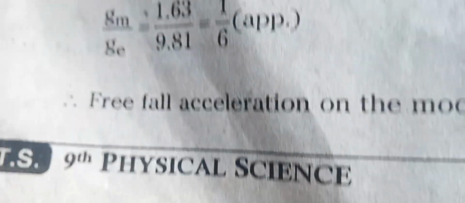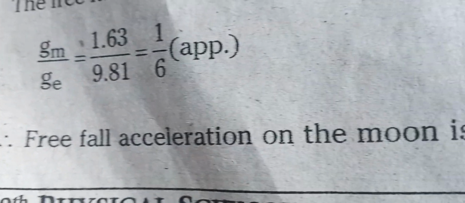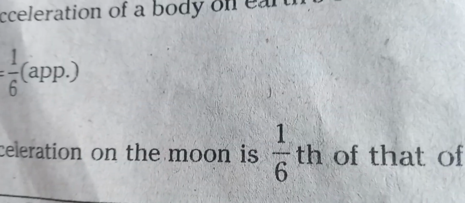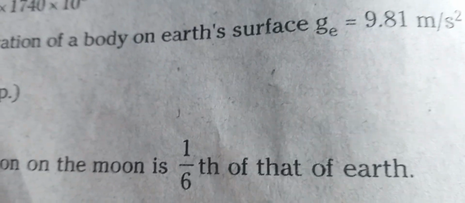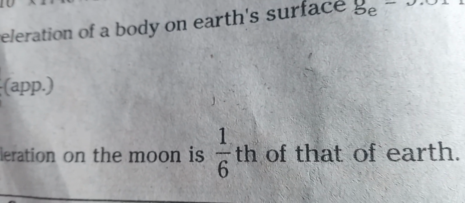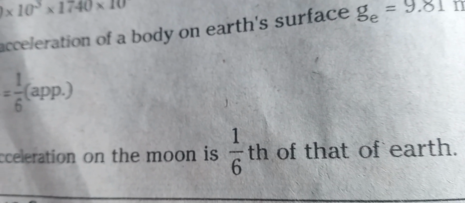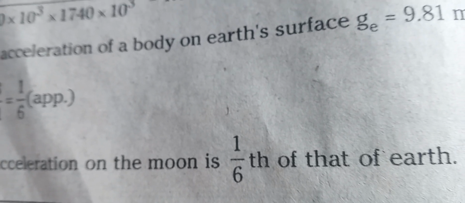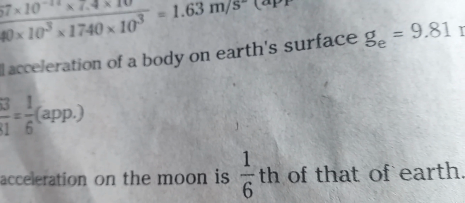That is, the free fall acceleration on the moon is 1 by 6th of the earth's. It is much smaller compared to the earth's free fall acceleration.